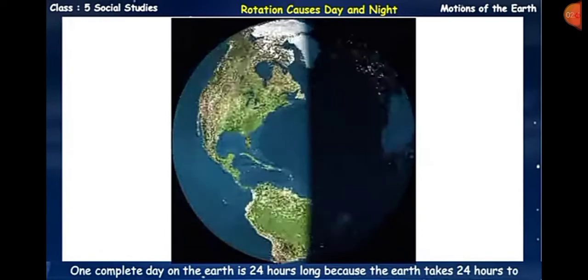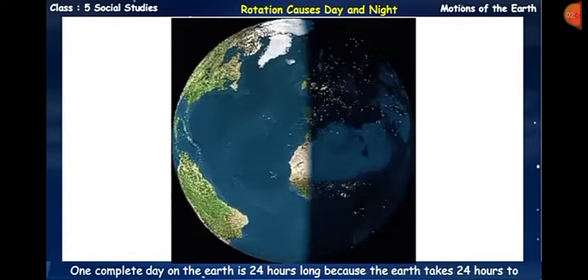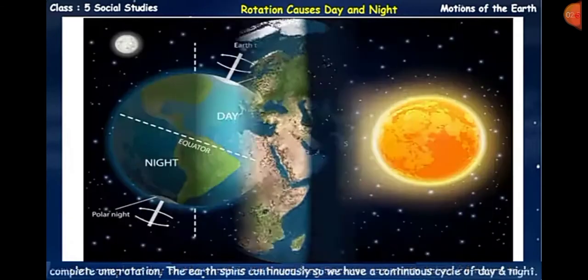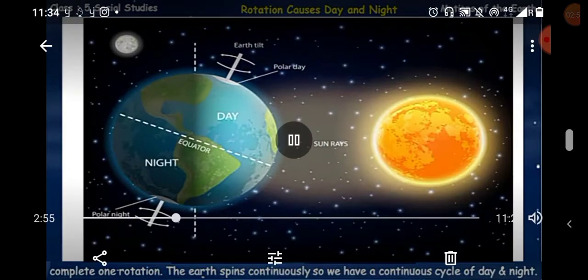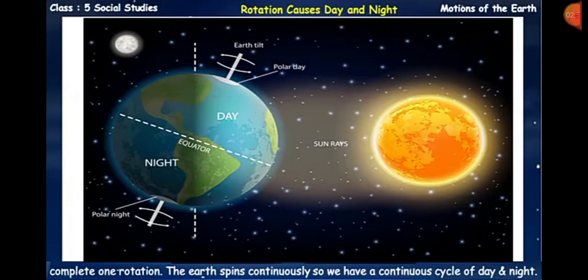Okay, so one complete day of the earth is 24 hours long because the earth takes 24 hours to complete one rotation. Okay, and the earth spins continuously. Okay students, so occurrence of day and night is the most important consequence of Earth's rotation. As the Earth rotates, a part of it experiences day, and the part which is not facing the sun experiences night. This takes place alternately since the earth rotates constantly.